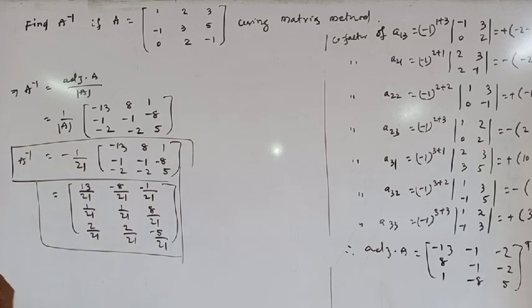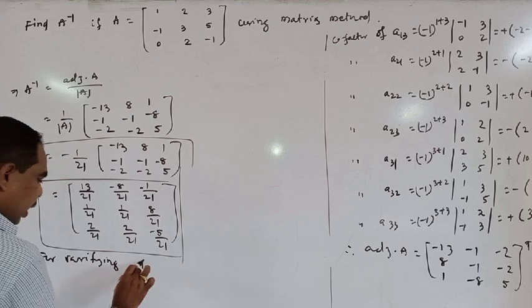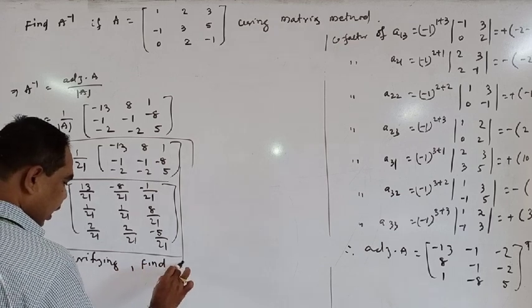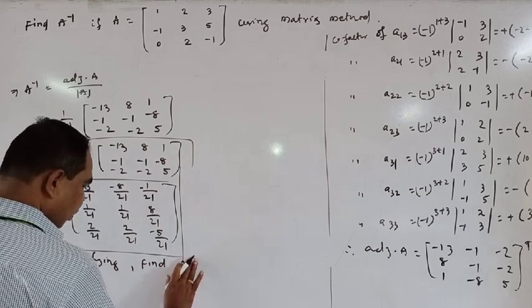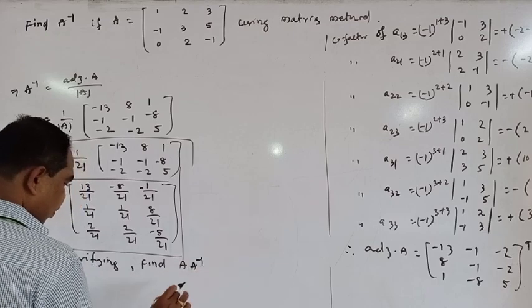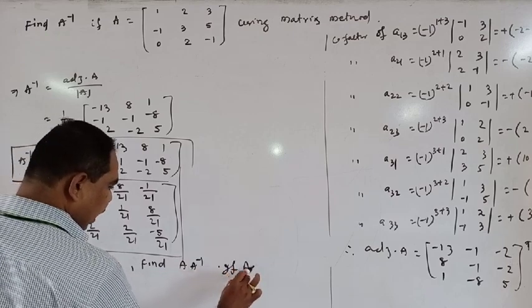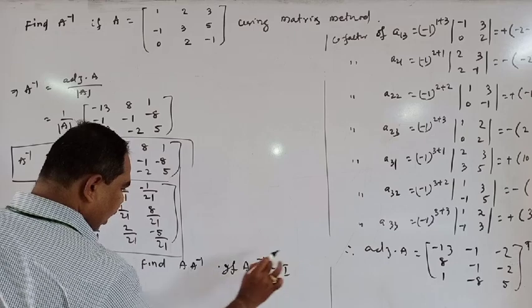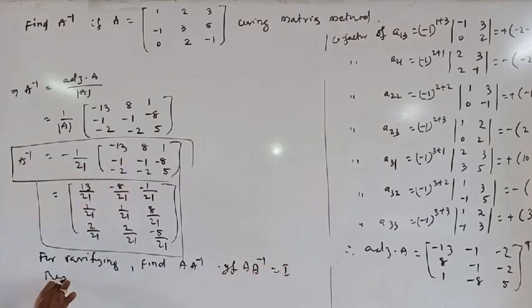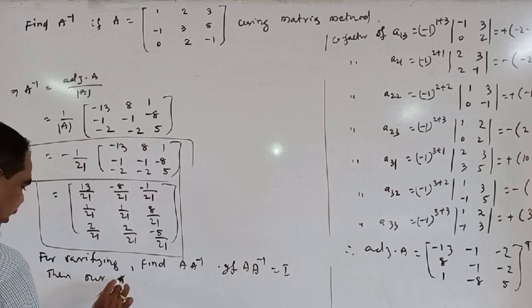For verifying, find A into A inverse. If A into A inverse is equal to I, then our answer is correct.